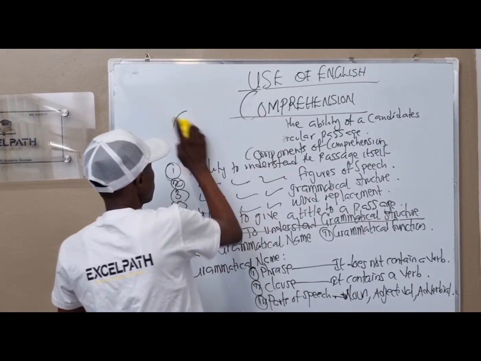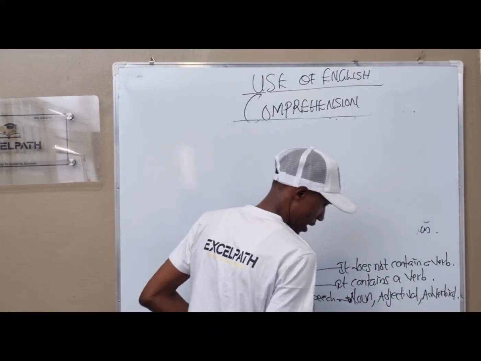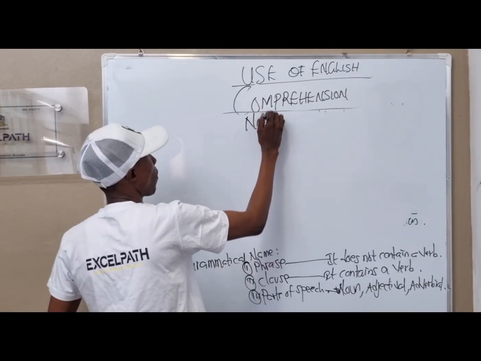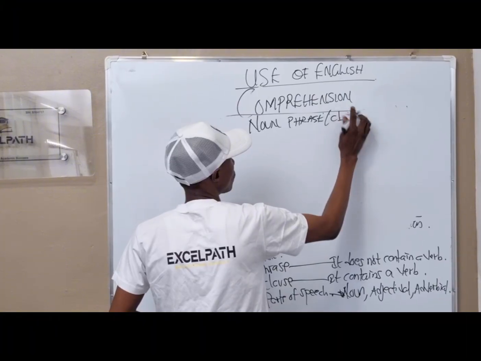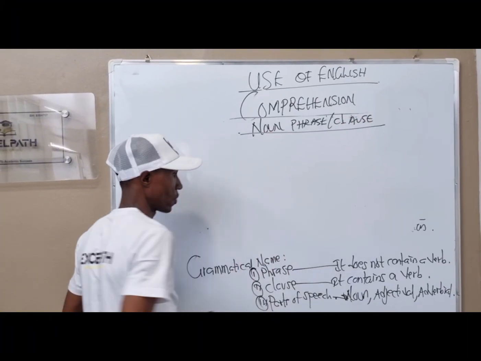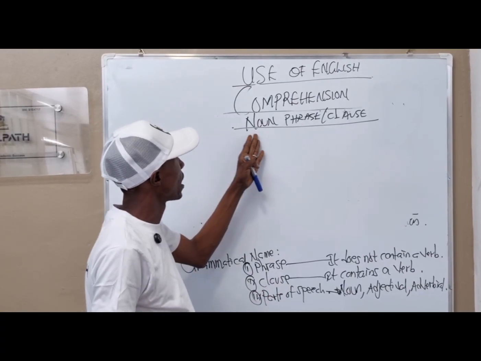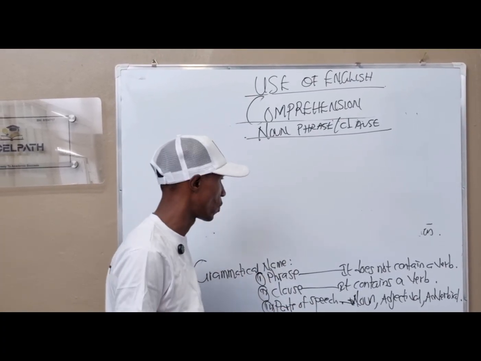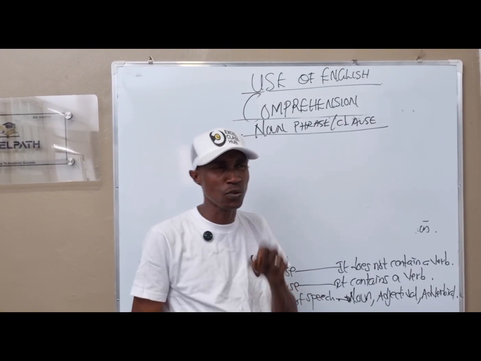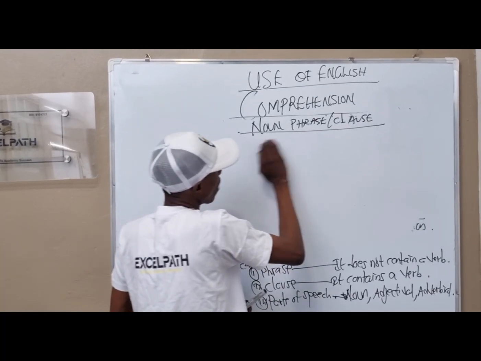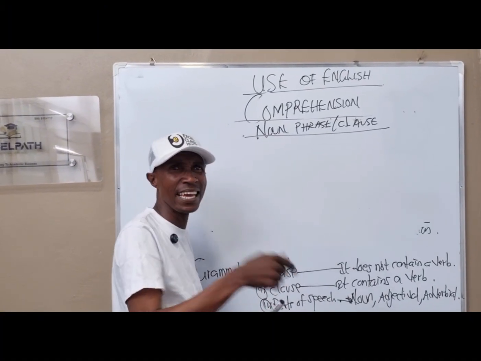Now, from there, we start picking them one by one. And we are looking at the first one, which is our noun phrase / clause. Don't forget, I've told you what a phrase connotes, what a clause connotes. Now we are relating it to a noun phrase and a noun clause. The grammatical structure is classified into two: grammatical name and grammatical function. When we are done with the noun phrase and the noun clause, then we'll know the grammatical function of a noun phrase and a noun clause.